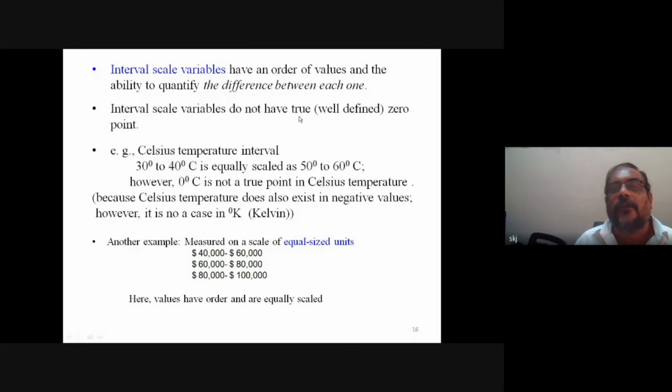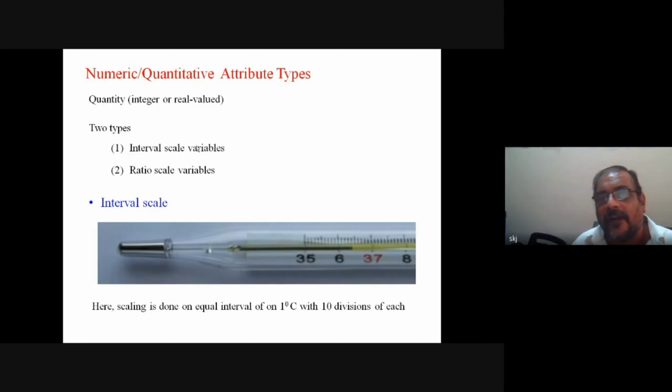Interval scale variables do not have a true zero, a real, well-defined zero point. Now I will explain what a true zero point, or well-defined zero point, is. If we talk about centigrade temperature, 30 to 40 degrees and 50 to 60 degrees are both a 10 degree difference. It is equally spaced, meaning that 1 degree difference is shown by 35 to 36.